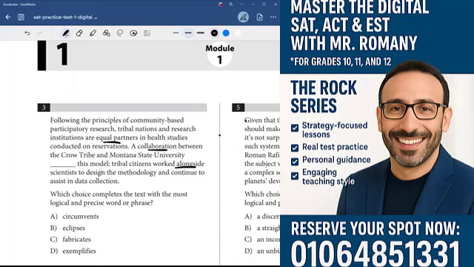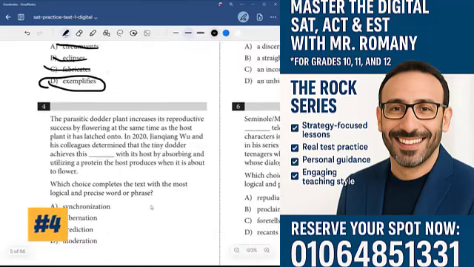So they're saying that they're equal partners. It's a collaboration. They work alongside each other. And they're giving this as an example. So this collaboration between the Crow Tribe and Montana State University blank this model. It kind of shows that this model works, right? So eclipses, fabricates, and we have exemplifies. Exemplifies sounds like example. It means that it's the perfect example for what they're talking about. So D would be the correct answer for number 3. All right, let's get right into number 4.